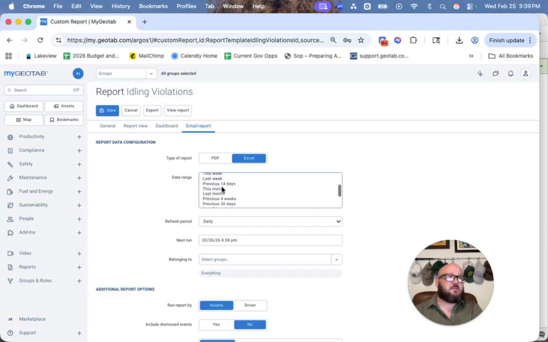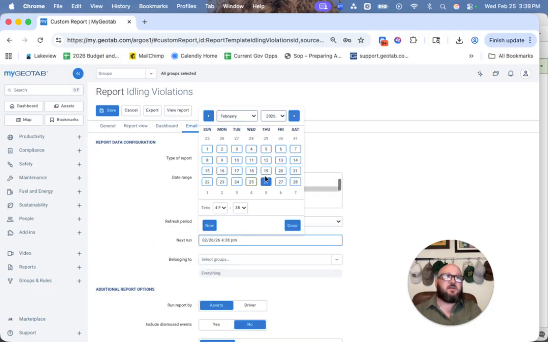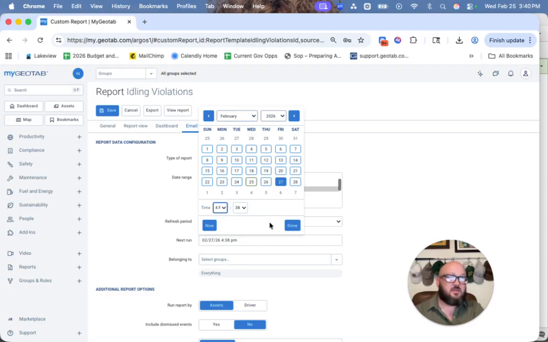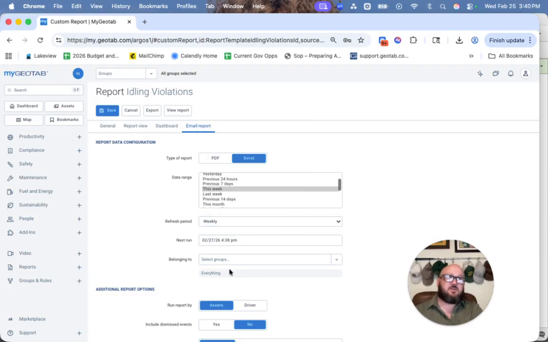Once we have that set, let's say that, for instance, we want to do a weekly report and we want it to come out on a Friday. We'll set it as we want the last week, or actually, if we did it on Friday, we would want to do it this week. We'll say that it's a weekly report, and the next run is going to be Friday, and we'll set what time it is. So maybe it's an end of day report on Friday that we get maybe at 4 p.m. Once I'm done with that, I'll be able to save it.